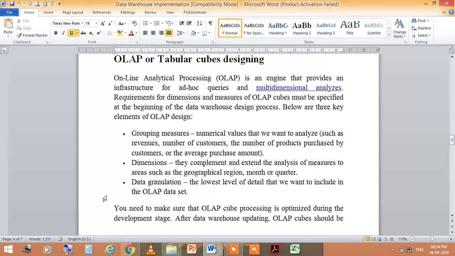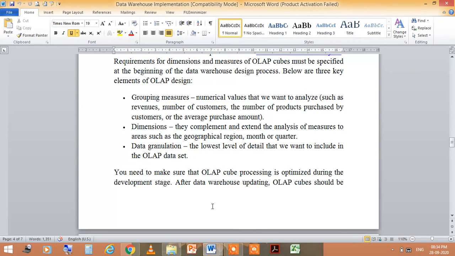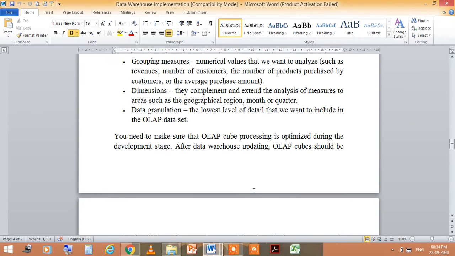You have heard about this word in the operating system; it means a better solution, you can say. Okay, so the dimensions complement and extend the analysis of measures to areas such as geographical regions, months or quarters. Then data granulation means the lowest level of detail that we want to include in the OLAP data set. So you need to make sure that OLAP query processing is optimized during the development stage.